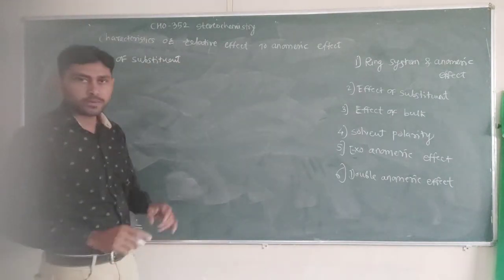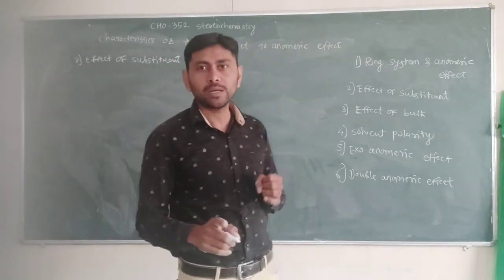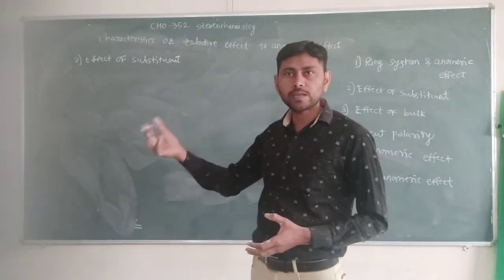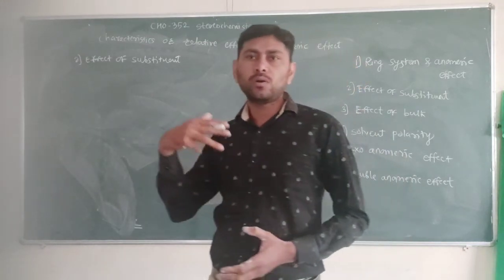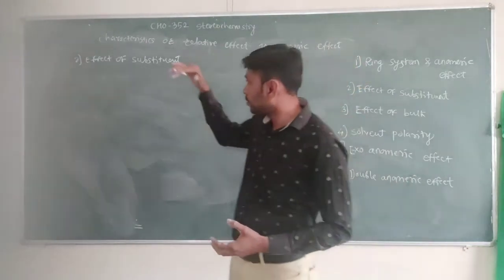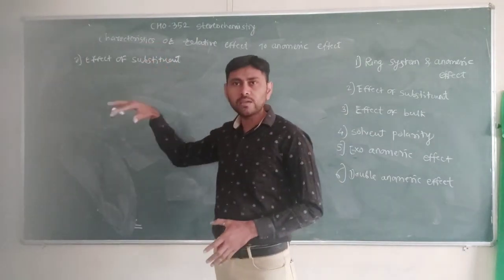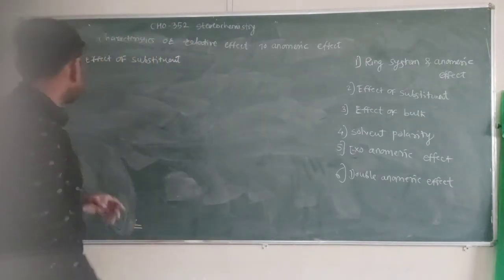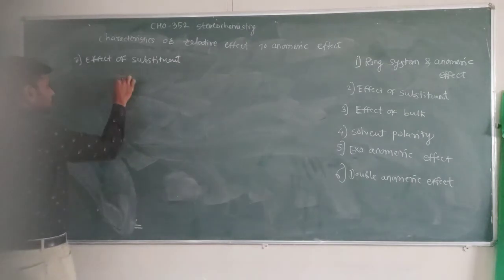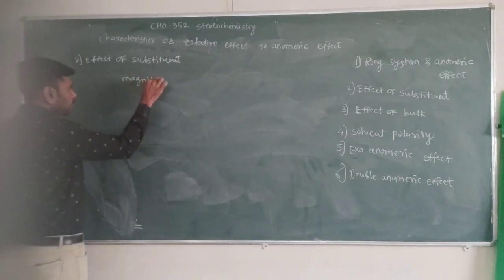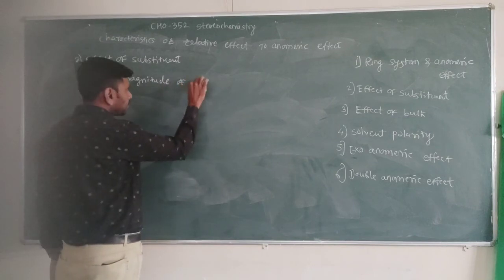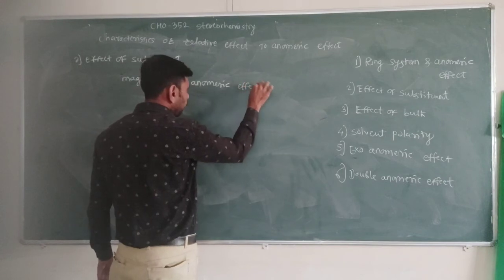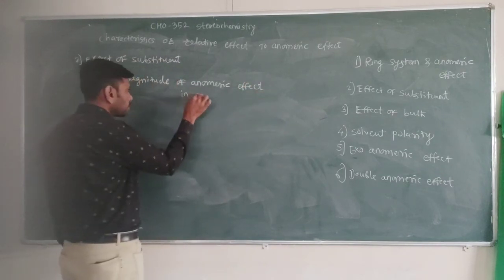The anomeric effect depends on the nature of the electronegative substituent, whether it is bulky or more electronegative, or other factors. So for the effect of substituents, the anomeric effect depends on the nature of the electronegative substituent present, and the magnitude of the anomeric effect in decreasing order is as follows.